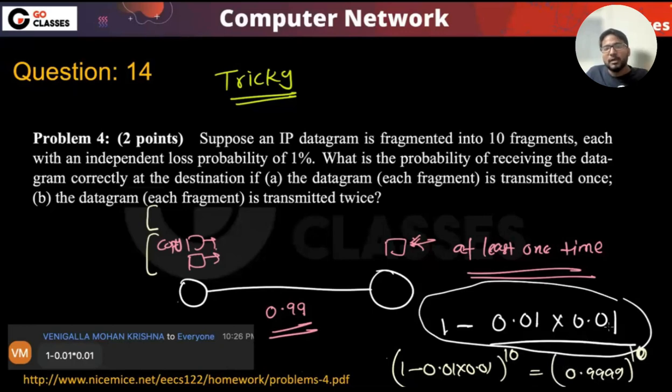Something like this. So basically, this is just one pair. I want this one pair to successfully reach. Let me just tell you again. Just think in terms of one packet. You are sending, let's suppose, only one packet, and this packet may reach with, let's suppose, P probability. Now I'm sending 2 copies of the same packet. I want at least one of them to be reached, and that's the probability I want to calculate, because this is the definition of my success.